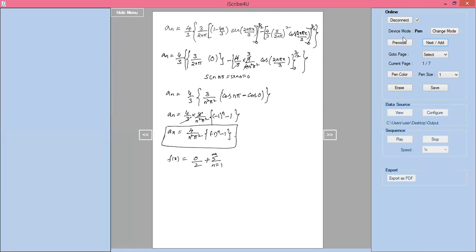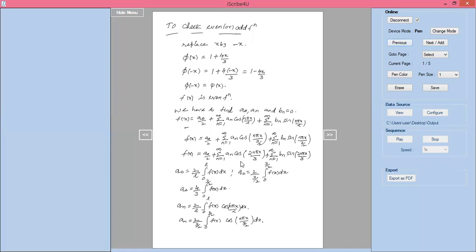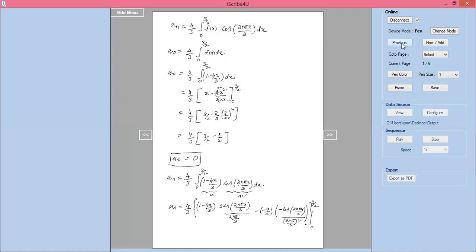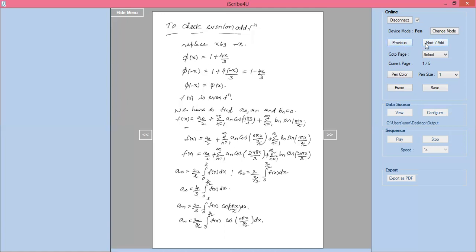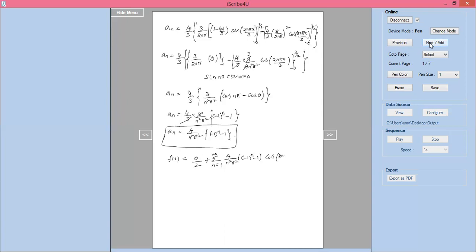I am substituting in this formula. b_n is 0. a_n is 4 divided by n²π² into ((minus 1) power n minus 1) into cos 2nπx by 3, plus the b term, which is 0. So the b term is 0.